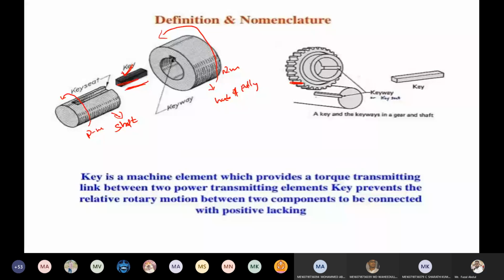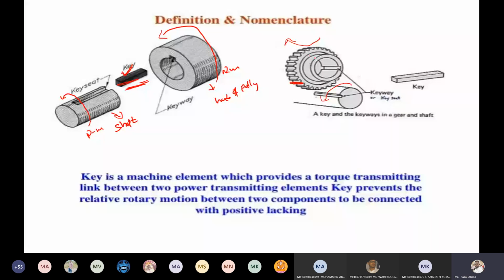Okay, and you may get the question: instead of using the key, why can't we use screws and nuts and rivets? This question will arise. The specialty of the key is this: suppose you use a screw joint here to assemble these two, only the torque generated here is going to be transferred here.